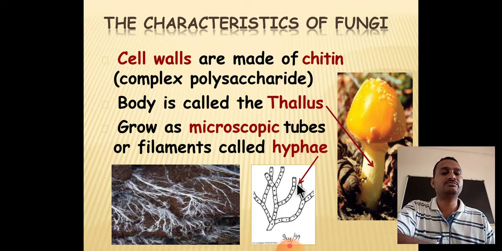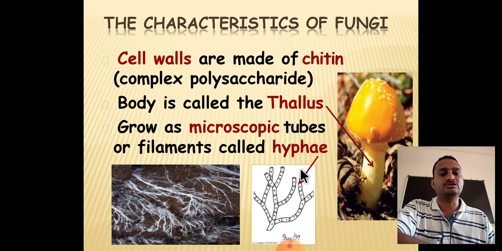You can see this simple branch, and the complete thing is the thallus structure. Another term used is mycelium. Such a complex structure is known as the mycelium. A part of this mycelium, such a branch or filament or thread-like structure, is known as the hyphae. Hyphae are a simple part of the mycelium or thallus structure. Very simple terminology.